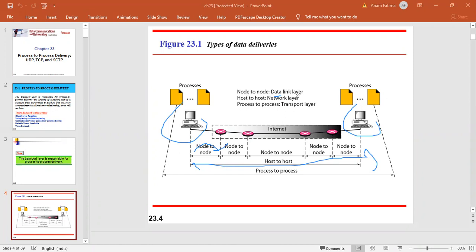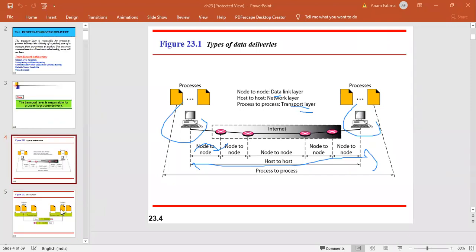Once it has reached the destination, the layer responsible for deciding which process this data packet is for is the transport layer, for process to process delivery.